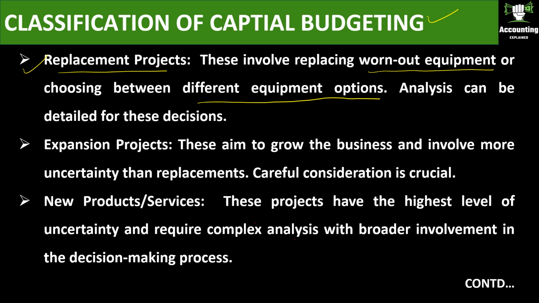You have two equipment options. For example, you have to buy a machinery which is operated by human beings, or a machinery which is going to be operated by robots. So these are all the different equipment options which we can choose while replacing the project or while doing capital budgeting. Analysis can be detailed for this decision. So analysis should be done in a detailed way, and we have to select whichever gives us the more returns or the maximized returns.